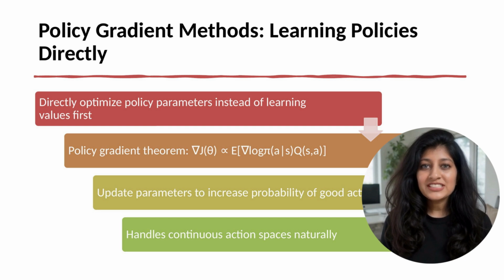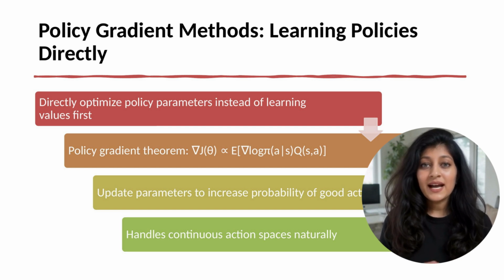Why use policy gradients instead of Q learning? First, continuous actions. Q learning requires discretizing or complex optimization over action space. Policy gradients handle continuous actions directly, outputting continuous action values from the network. Second, stochastic policies can be optimal in some environments where deterministic policies fail. Third, policy gradients often learn more stable and smooth behaviors.